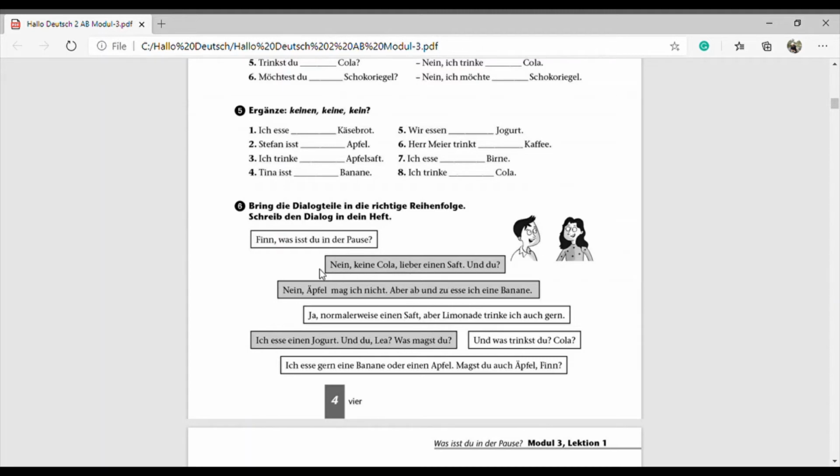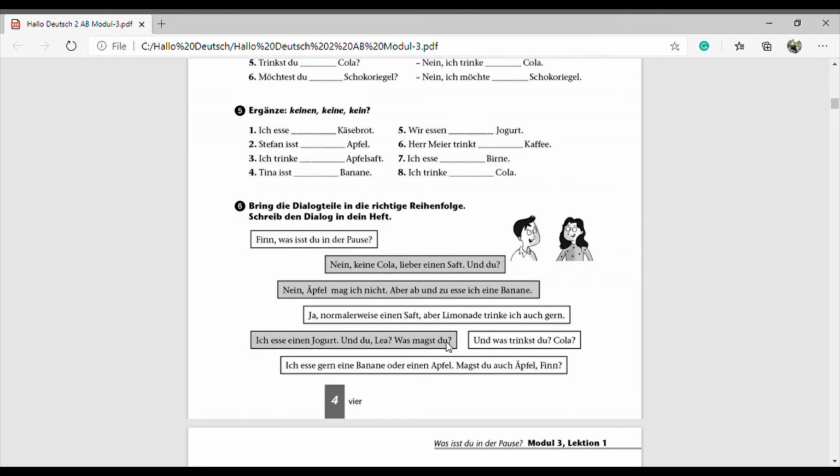So the first one can be Finn, was isst du in der Pause? Okay, the conversation always start with question. So then here it start with answer. Then again here is a half of the sentence. Then ich esse einen Joghurt. So it start with the answer and end with the question. Then here again. So this is the first sentence. Finn, was isst du in der Pause? Okay. Then the Finn will reply, ich esse einen Joghurt. Und du, Lia, was magst du?